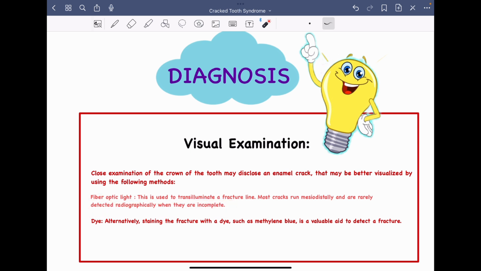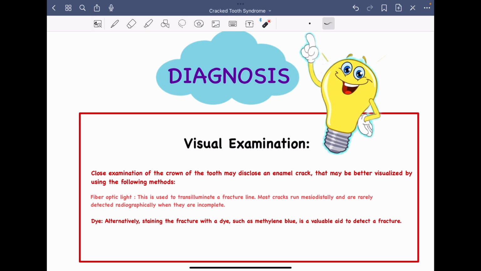So here we are talking about a crack which is restricted mostly to the crown part of the tooth. It is not going all the way to the root, and in some cases not even a single fracture line, but there could be minor micro cracks which are present. So in such cases fiber optic light is a very important tool, and with the help of this transillumination we can appreciate the fracture line.